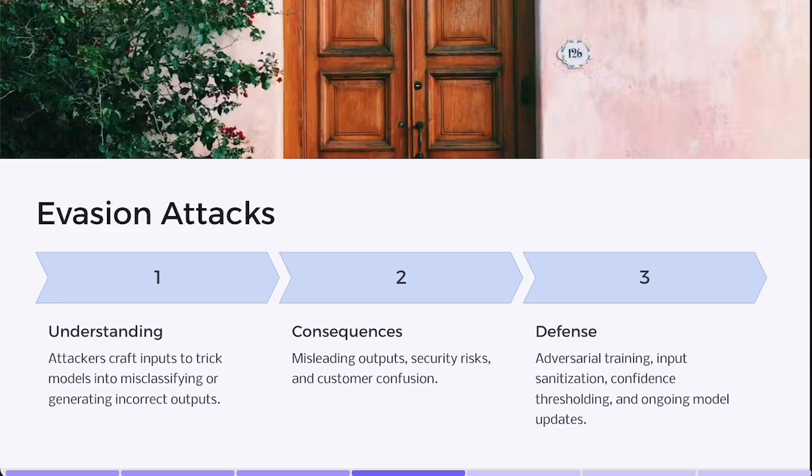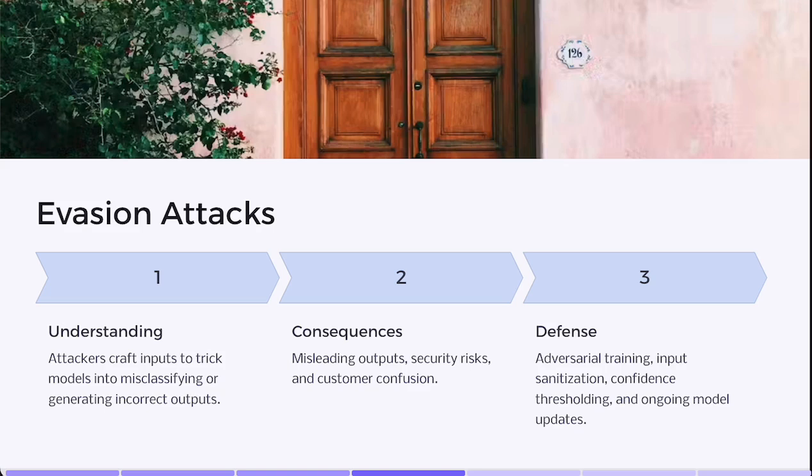The consequences of evasion attacks: misleading outputs. In text generation, an attacker could force the model to produce biased or harmful content. Security risks: an AI-based access control system might fail to recognize a malicious user if they present an adversarial input. And customer confusion: for consumer-facing applications, frequent misclassifications or odd responses can erode trust.